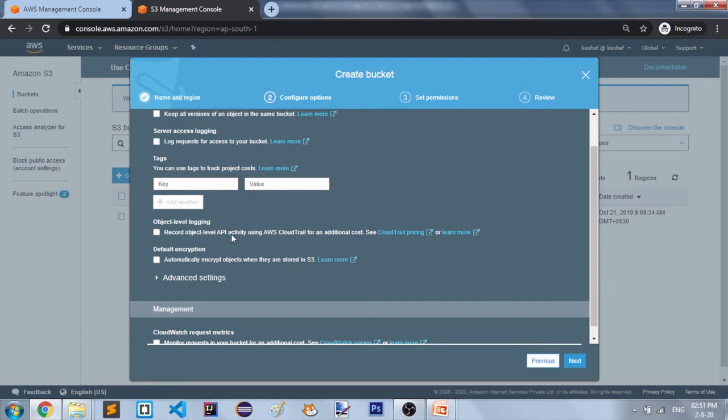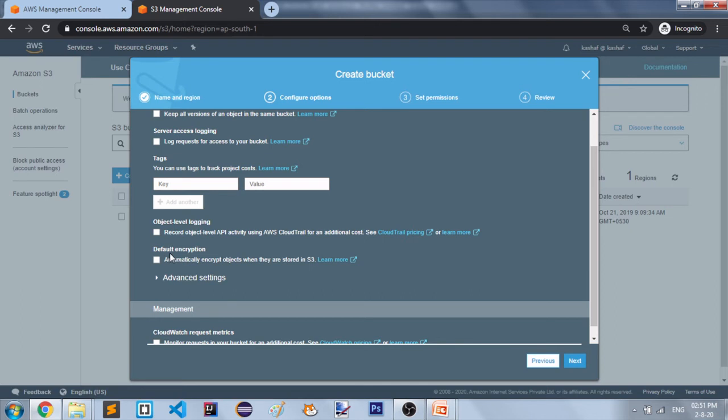It records object level API activity using AWS CloudTrail for an additional cost. So all your object logs will be stored in CloudTrail, and this is for an additional cost. You can see here that server access logging has no additional cost, but object level logging comes with an additional cost.